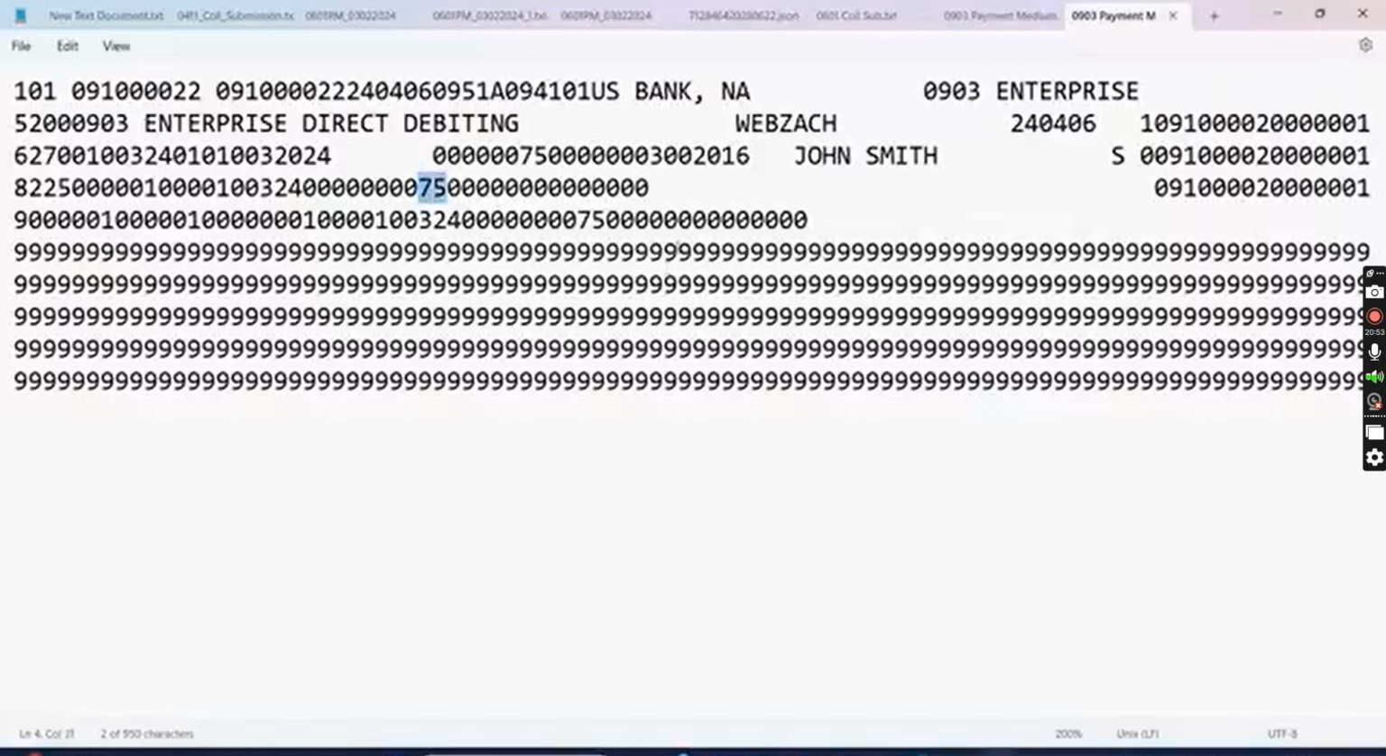I'm instructing the bank to collect $75 from John Smith, and here John Smith's bank account is mentioned, and somewhere at the top our bank account is mentioned. That is, the payment will be deducted from this account which belongs to John Smith, and will be credited or added into this account which belongs to 0903 enterprise. Okay, so we are back on track. Whatever config was lost, we are back.